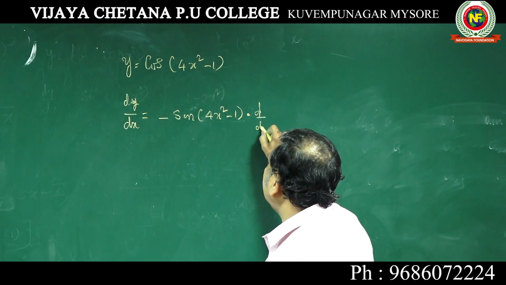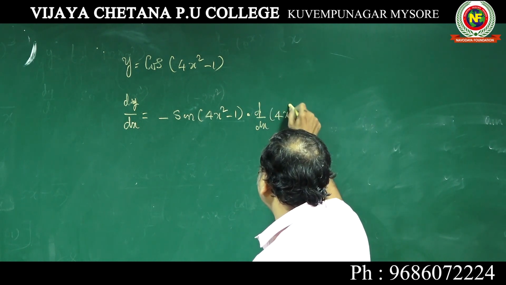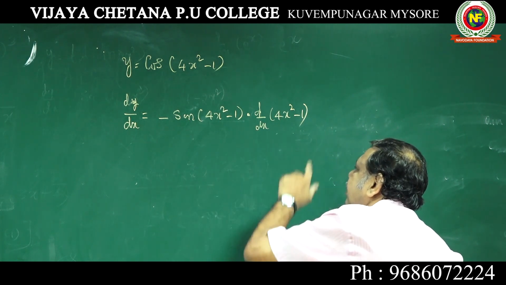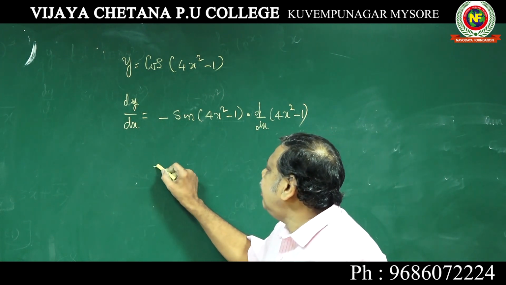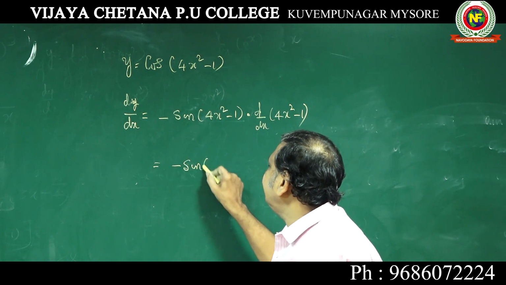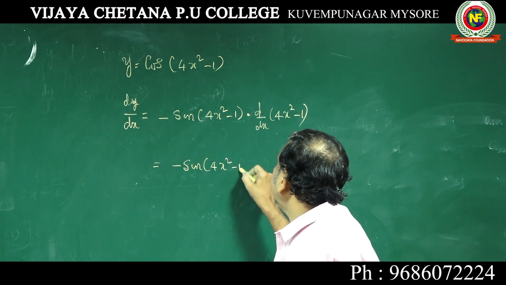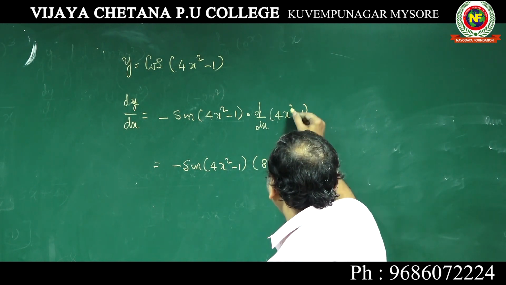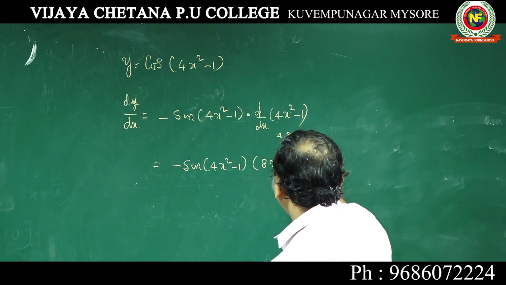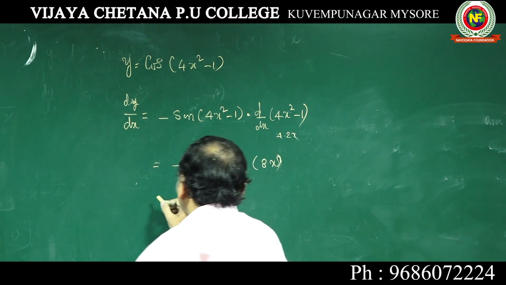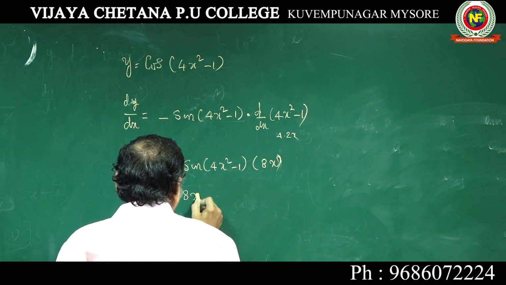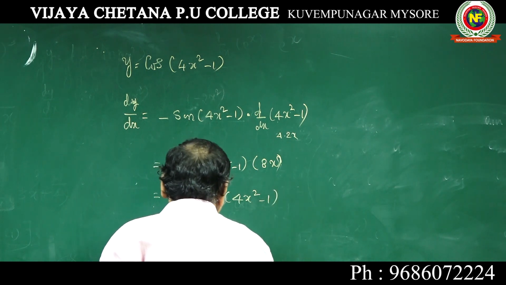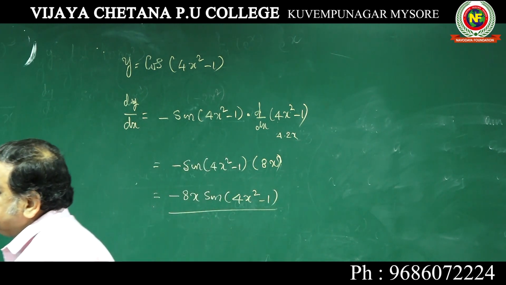Into d by dx of 4x square minus 1. This should not be forgotten. Many students forget this step. So it is minus sin 4x square minus 1 into 4 into 2x, 8x. X square is 2x, 4 into 2x is 8x. Our answer is minus 8x sin 4x square minus 1. That is the answer.